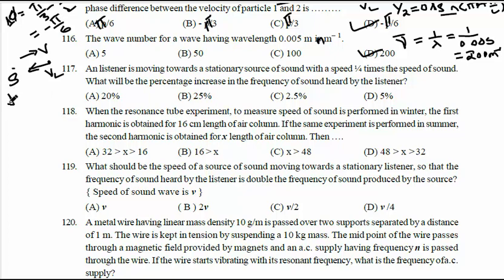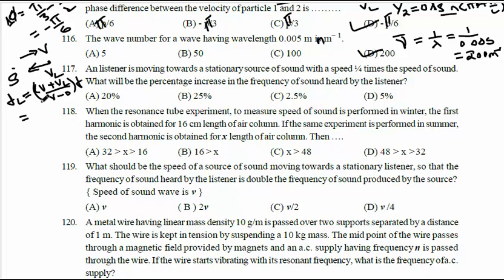If we count that, FL is equal to V. See here, if you compare VL and V, they are in opposite directions. If VL and V are opposite, it will be plus: V plus VL divided by V minus 0 into the real frequency.